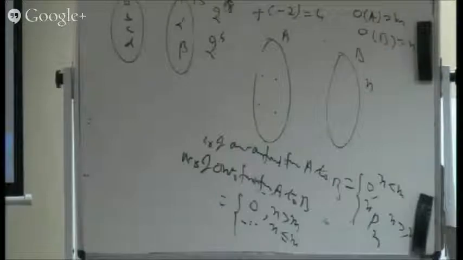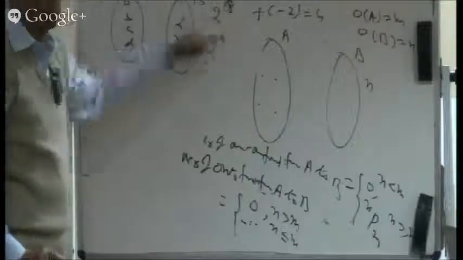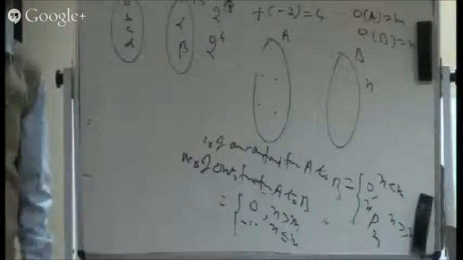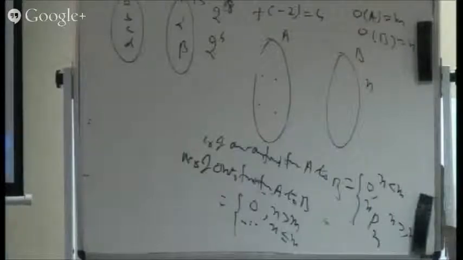Now onto functions, that might be there. Total number of functions is 2 raised to the power 4. Now my question is, how many of them are onto? Onto is possible. Number of onto functions, they are there. And how many? Can you count them? Total number of functions is 2 raised to the power 4. So how many of them are onto?